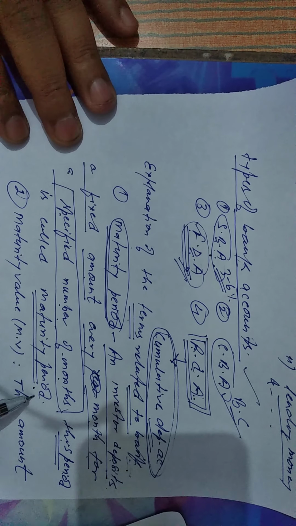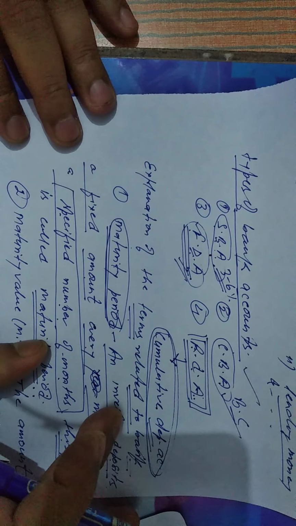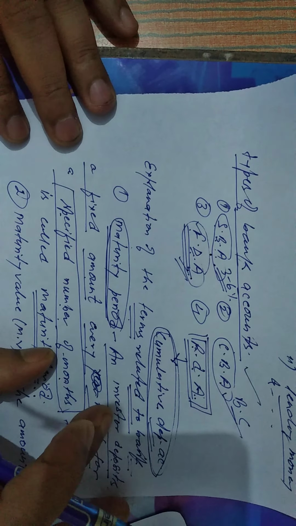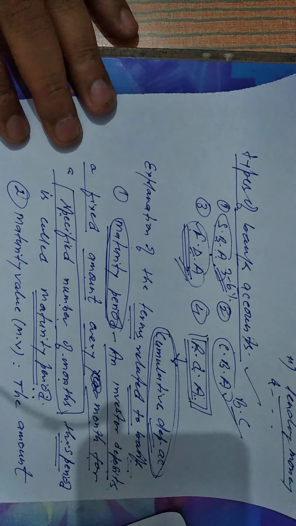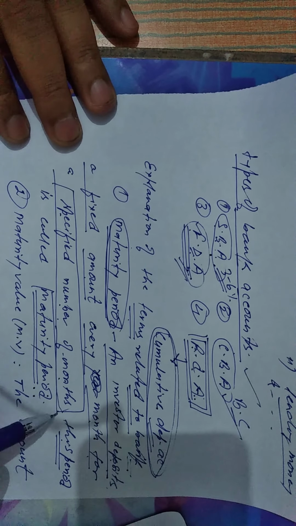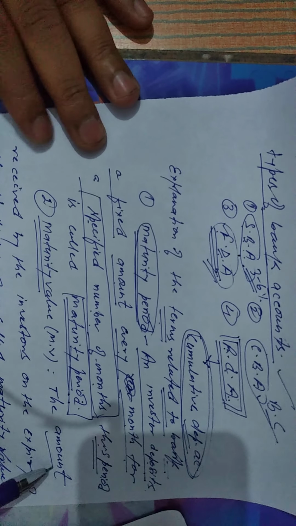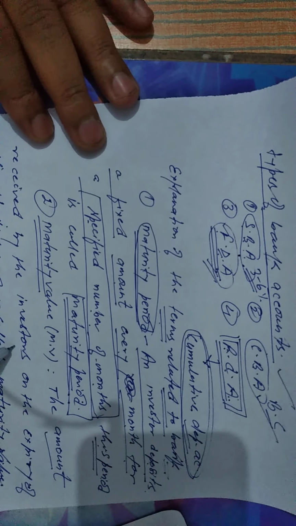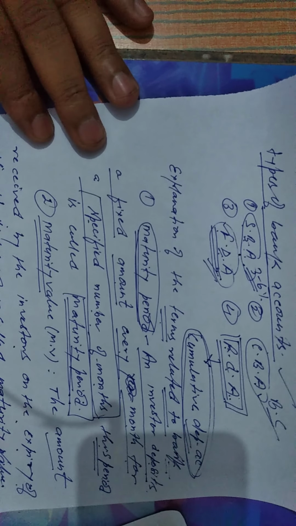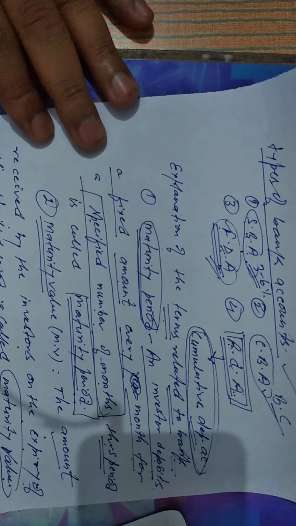Do you understand what the maturity period is? It is the time for which the depositors deposit money in the bank. Now, what is the maturity value? Maturity value is the amount received by the investors on the expiry of the specific period. Whatever amount investors get from the bank after the expiry of the specific period is called the maturity value.